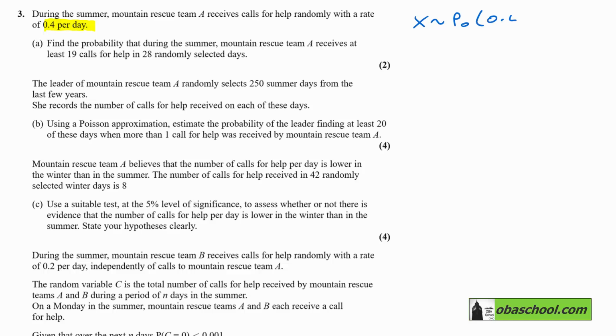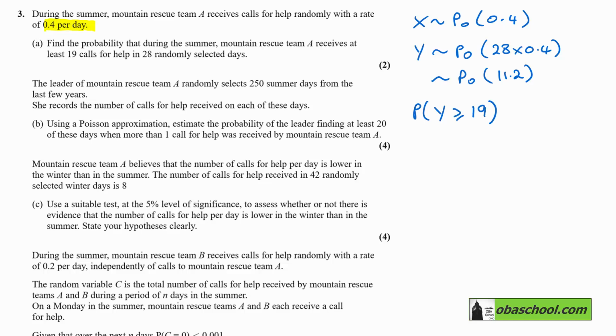Poisson 0.4, then we can say that Y is the Poisson for 28 days, and we calculate that just by doing 28 times 0.4 in here, and therefore the mean number of calls is 11.2. We're then after the probability that Y is greater than or equal to 19.